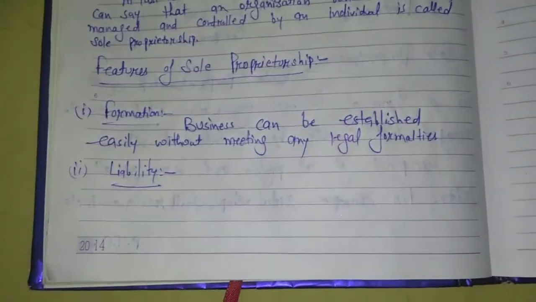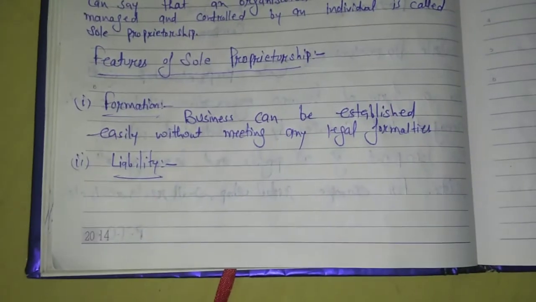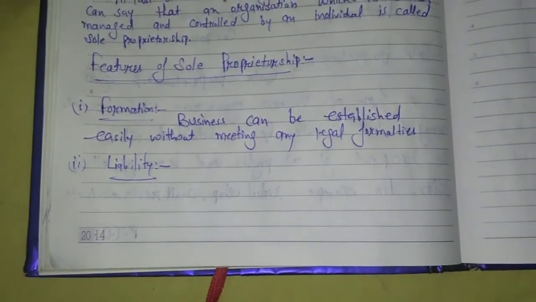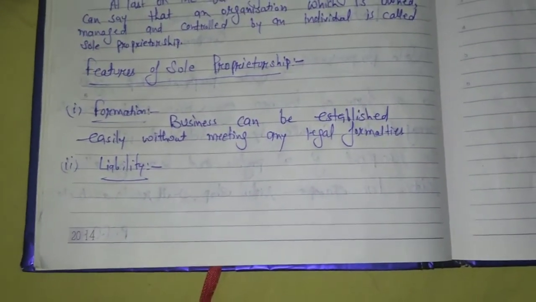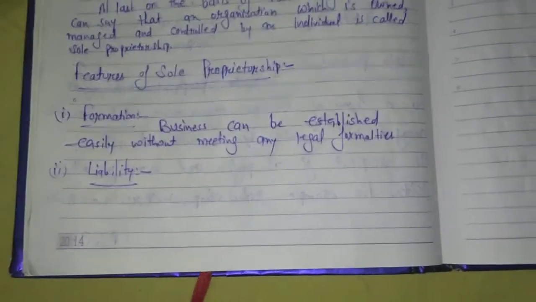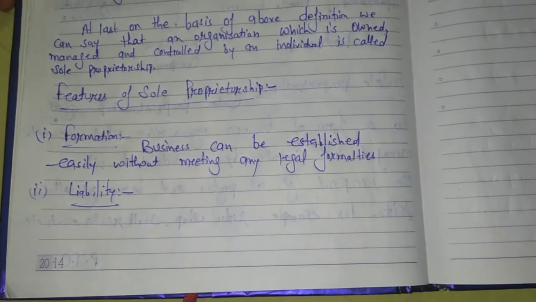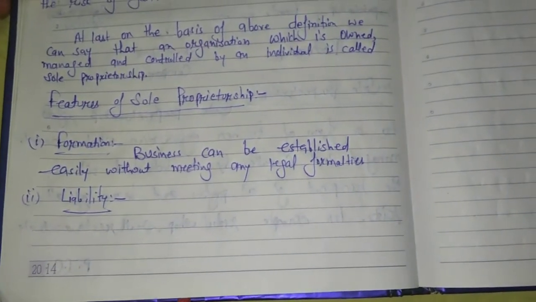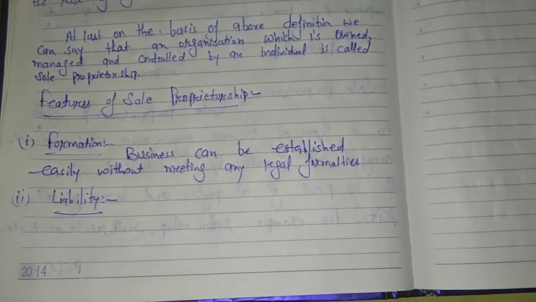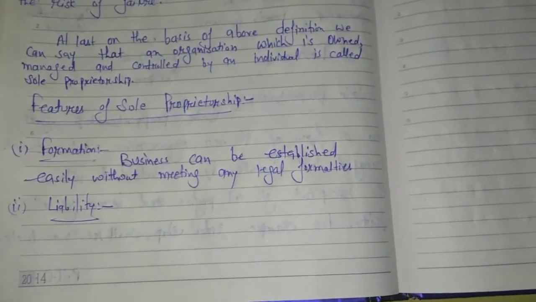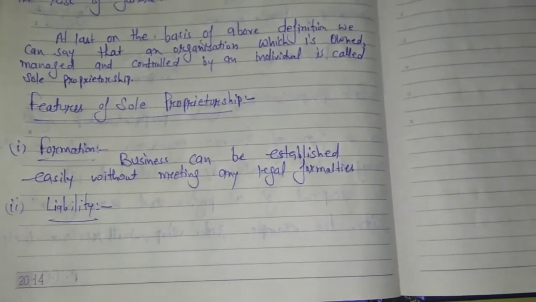Second feature is liability. Listen carefully. In case of the sole proprietorship, the liability of the owner is unlimited. It means in case of loss, or in payment of the debts, the personal assets of that owner will also be used.